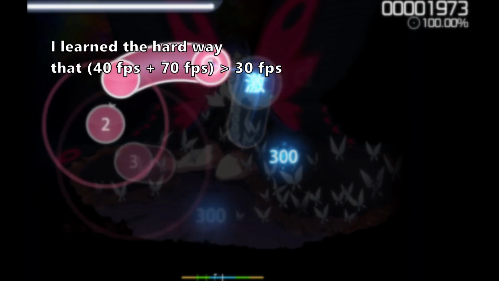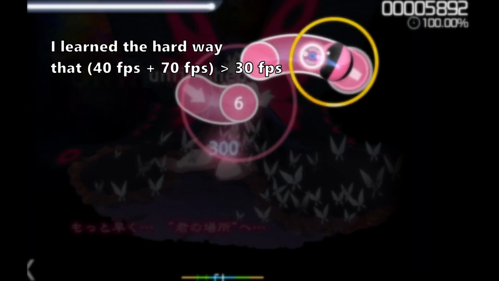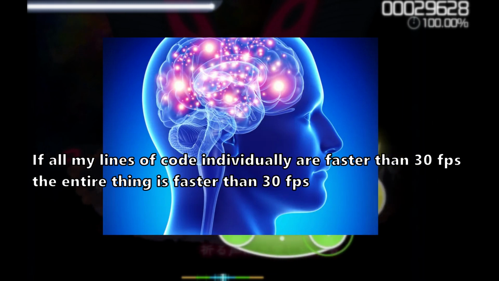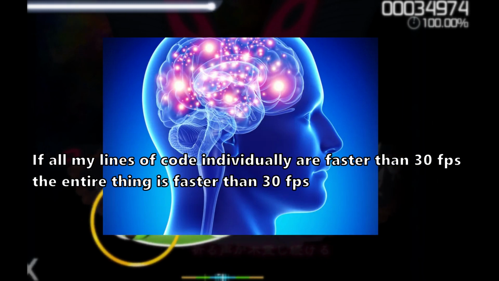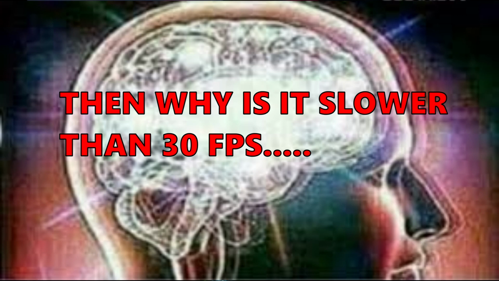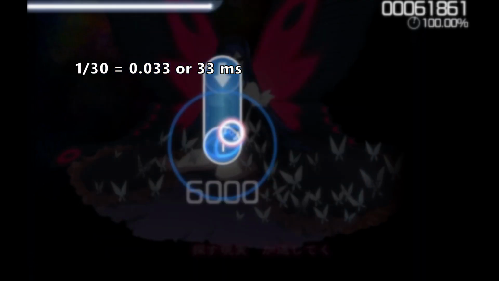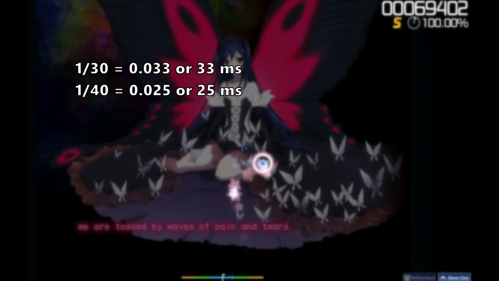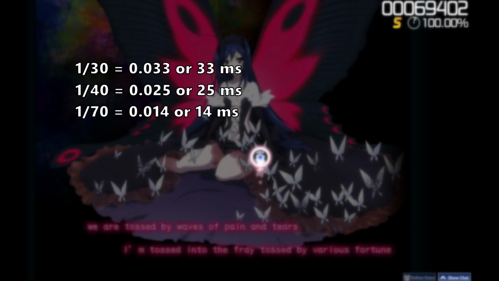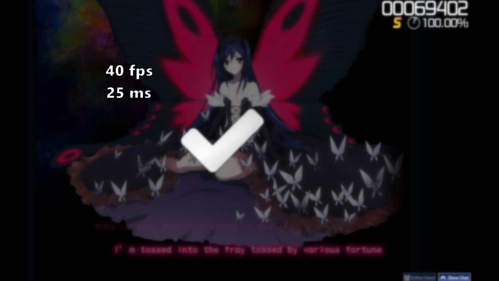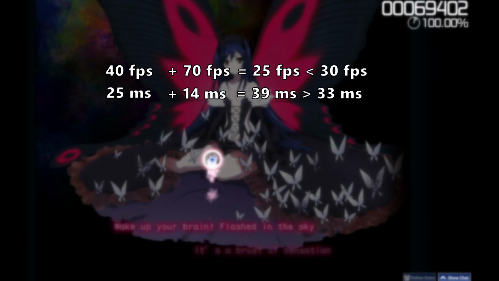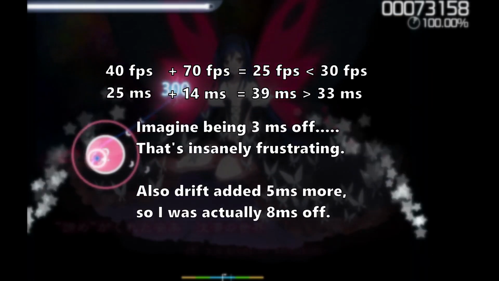One more problem was that I wasn't timing things right. I had 40 and 70 FPS timings on my lines of code, but FPS is not the actual amount of time spent. In my mind, I was thinking 40 FPS and 70 FPS together should be as fast as 30 FPS, but it's not. 30 FPS is 1 divided by 30, or 33 milliseconds. 40 FPS is 25 milliseconds, and 70 FPS is 14 milliseconds. Guess what? 25 milliseconds plus 14 milliseconds is 39 milliseconds, which is more than 33 milliseconds.